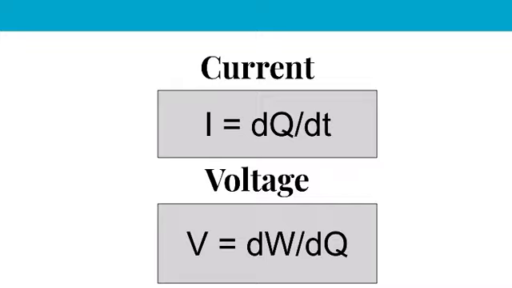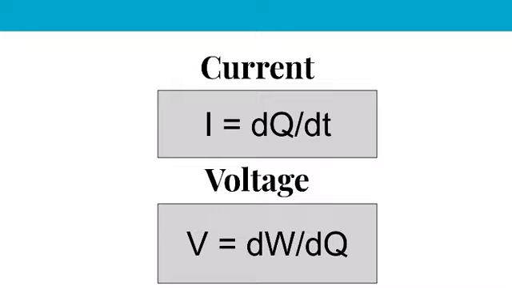The electron current is obtained due to the movement of free electrons, whereas conventional current is obtained due to the movement of free positive charges. Both of these are called electric current.